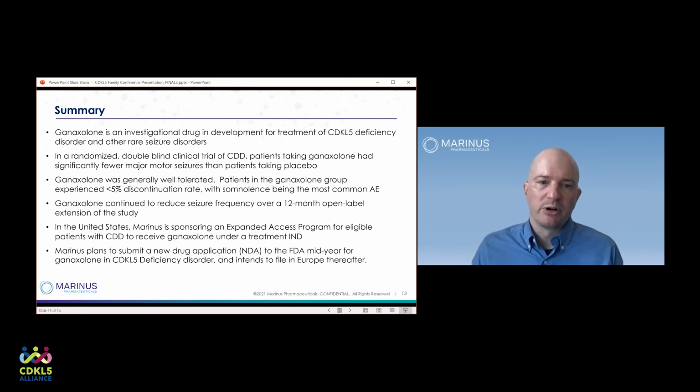In the United States, Marinus is sponsoring an expanded access program for eligible patients with CDD to receive ganaxolone under a treatment IND. And Marinus plans to submit a new drug application to the FDA mid-year for ganaxolone in CDKL5 deficiency disorder, and intends to file in Europe thereafter.